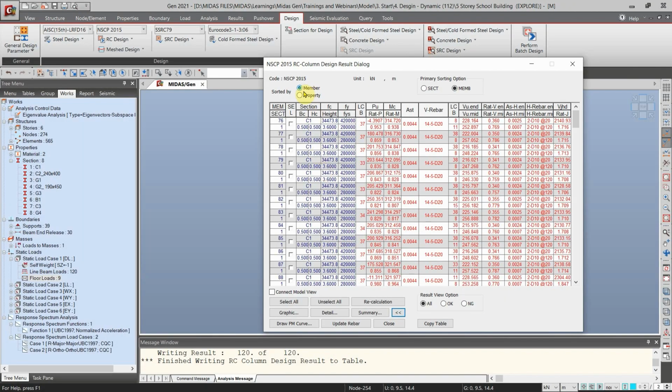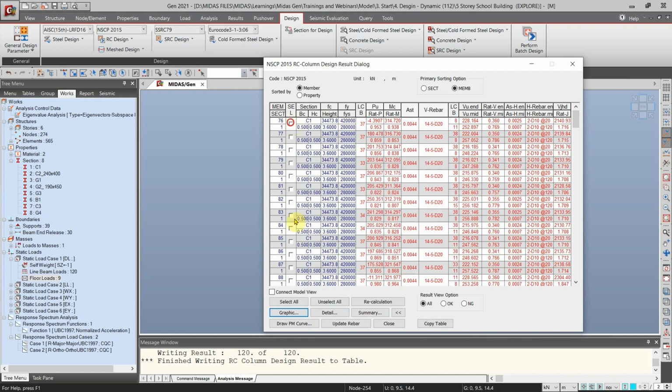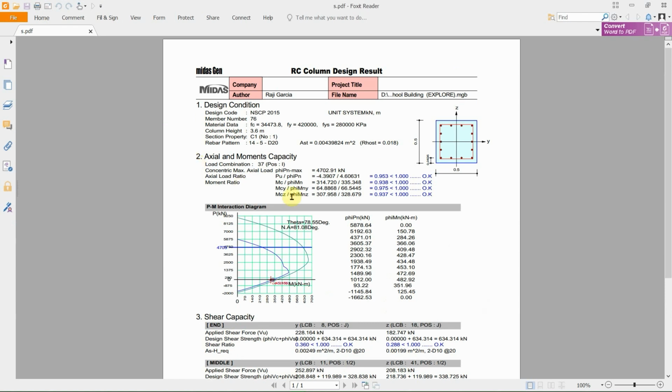And then we also have the option to just select the graphic result or the summarized report. So just click this one, graphic. So here is the sample graphical design result or the summarized report.